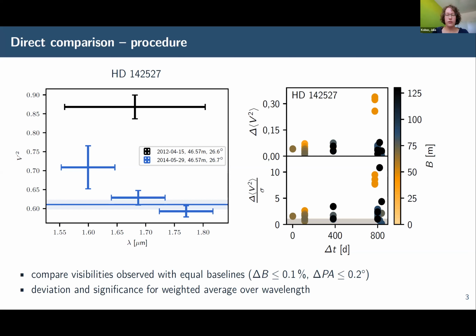To quantitatively compare the visibilities which have been measured with different spectral resolutions, we averaged them over the wavelengths. Then I plotted the visibility differences against the time delay between the respective observations, where at the top we have the absolute deviation and at the bottom we have the significance. We can see that for a time lag of about 800 days, we have significant variations of more than 3 sigma, indicating changes of the brightness distribution.